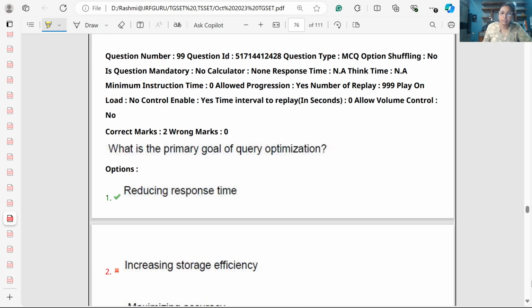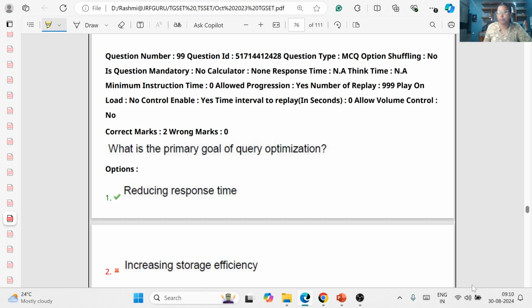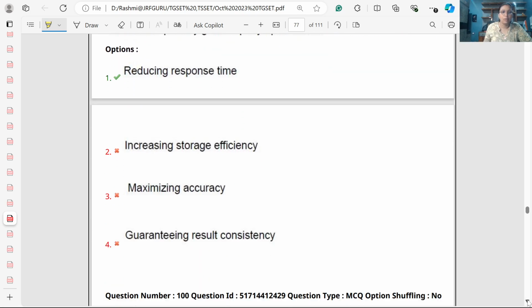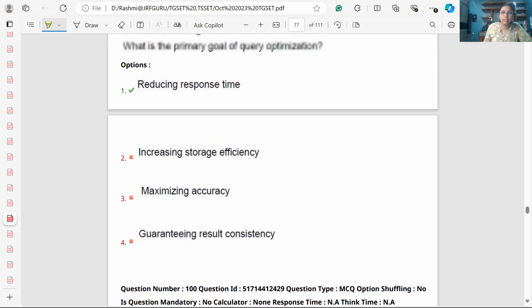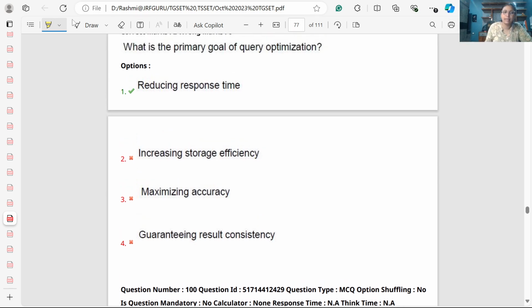So here is the next question. What is the primary goal of query optimization? It reduces the response time. देखिए, whenever we are talking about optimization, obviously we are trying to maximize or minimize something. Whenever we are talking about optimization, we want to say maximization or minimization.